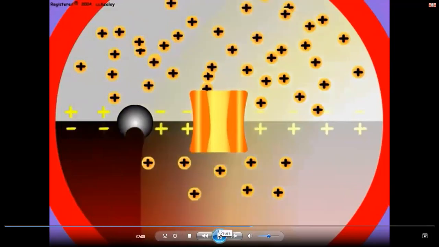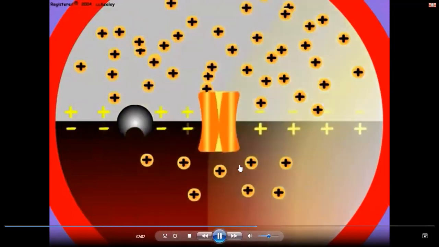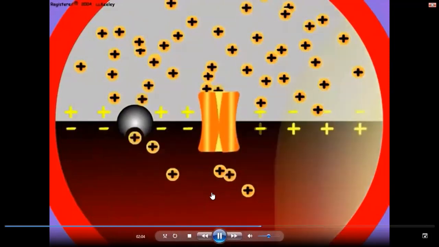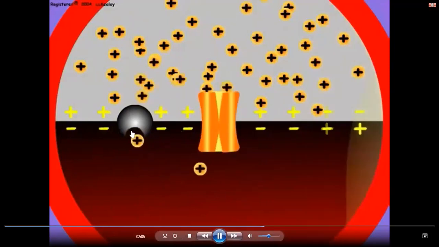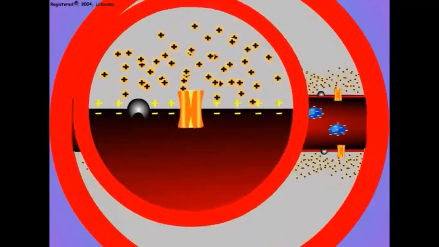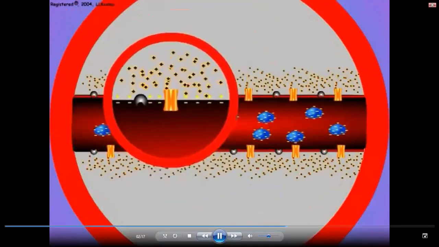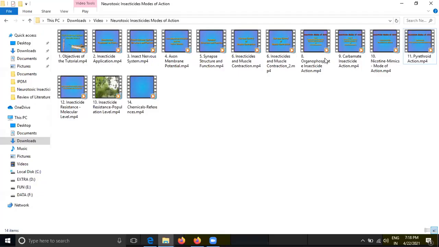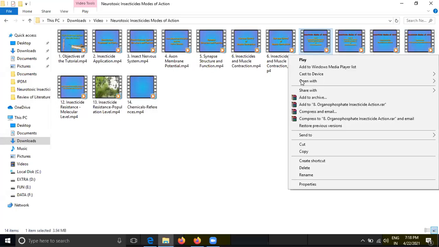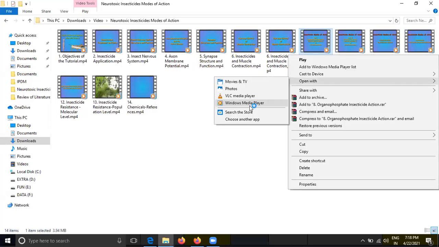Now you see what will happen. This was depolarized. It will become polarized again because those positive charges will go outside. This is like your Pac-Man. Yes or no? Understood what is happening? Yes, sir. Okay. So this is the normal nerve impulse conduction. Okay. Now coming to what will happen in the case of organophosphate.